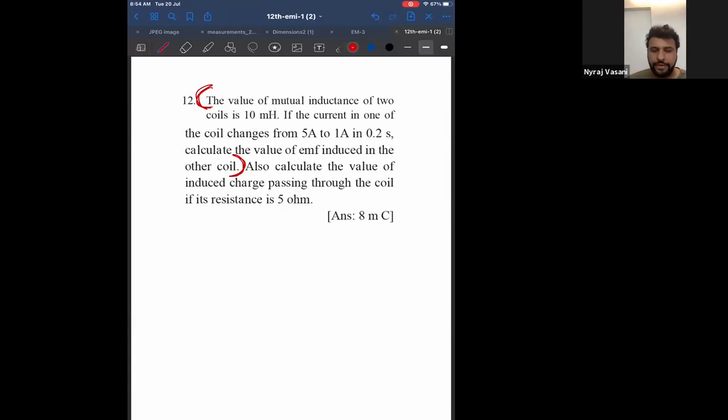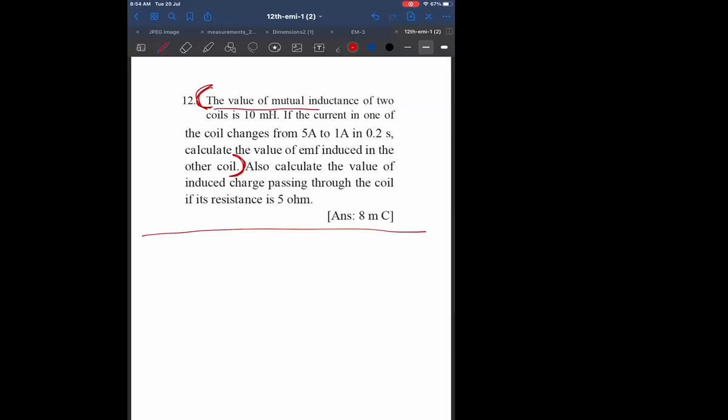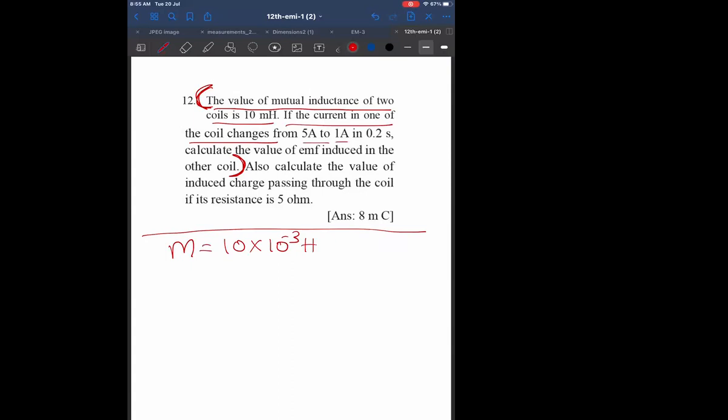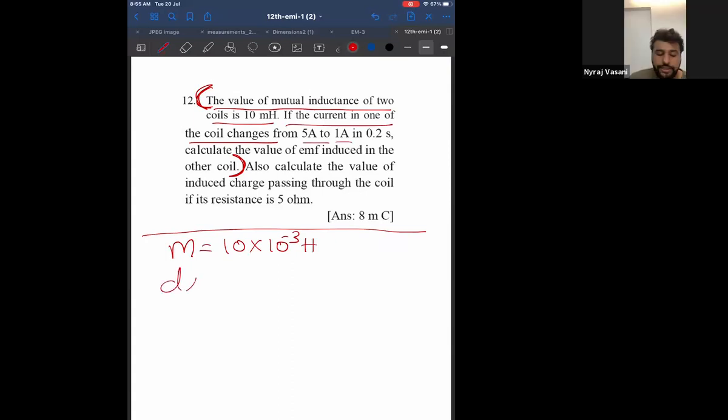Okay, everyone, listen to this. The value of mutual inductance of two coils is 10 millihenry. If the current in one of the coils changes from 5 ampere to 1 ampere, therefore can I say change in current is 4?